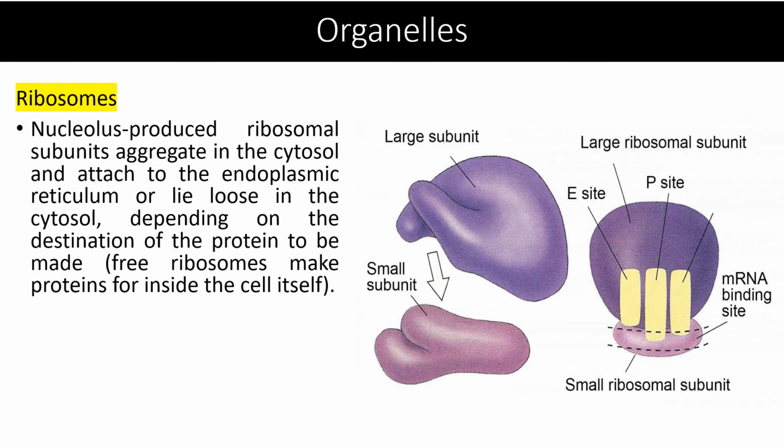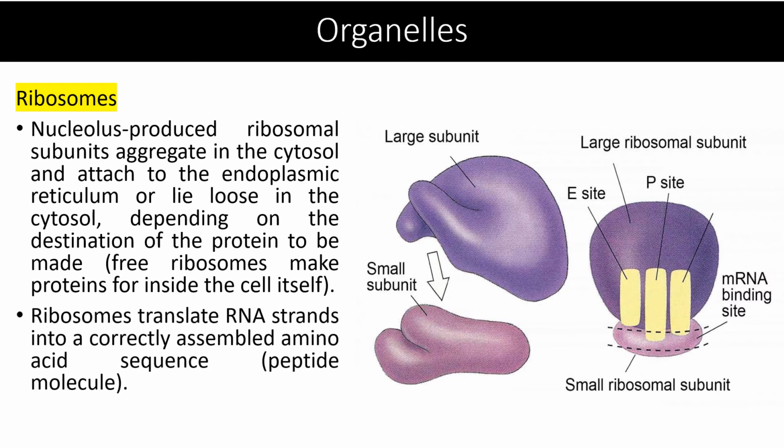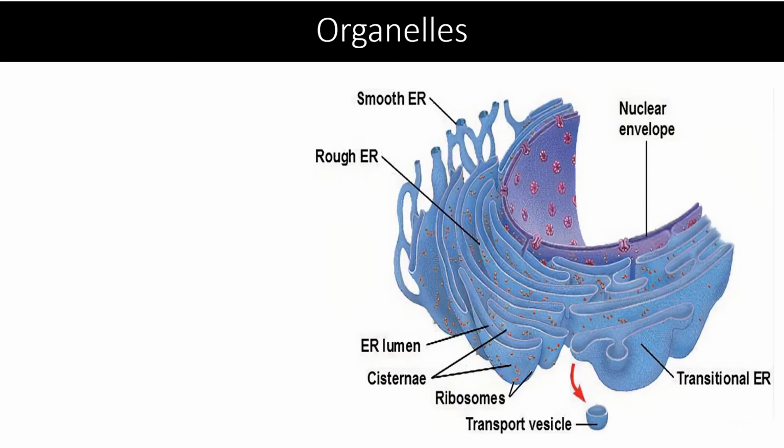Ribosomes. The nucleus produces ribosomal subunits that aggregate into the cytosol and attach to the endoplasmic reticulum or lie loose in the cytosol, depending on the destination of the protein to be made. Free ribosomes make protein for inside the cell itself. Ribosomes translate RNA strand into a correctly assembled amino acid sequence, which is a peptide molecule.